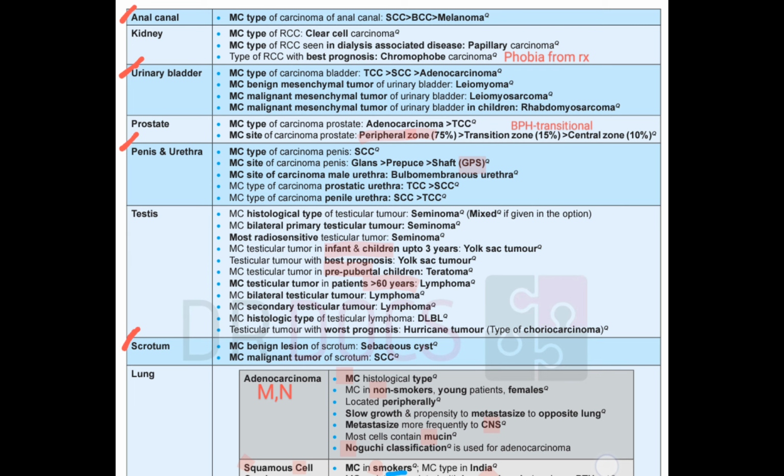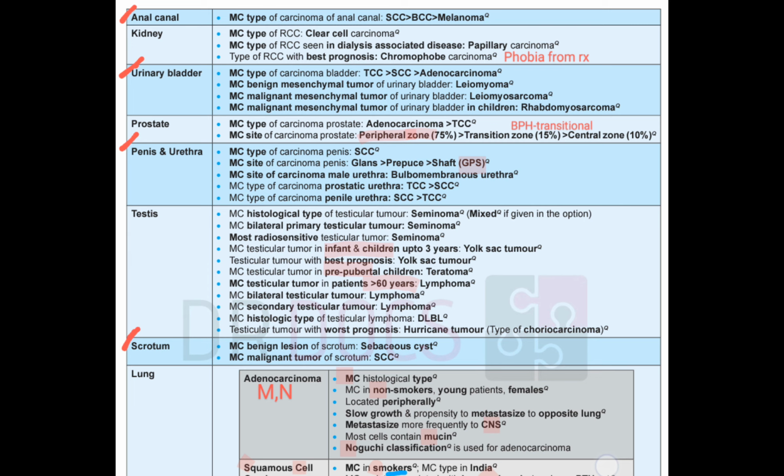Then in the urinary bladder, here also skin is given priority. So in the bladder we have transitional cells. Transitional cell carcinoma is more common than squamous, and then adenocarcinoma. Then most common benign mesenchymal is leiomyoma. Malignant mesenchymal is leiomyosarcoma. But in children we have rhabdomyosarcoma.